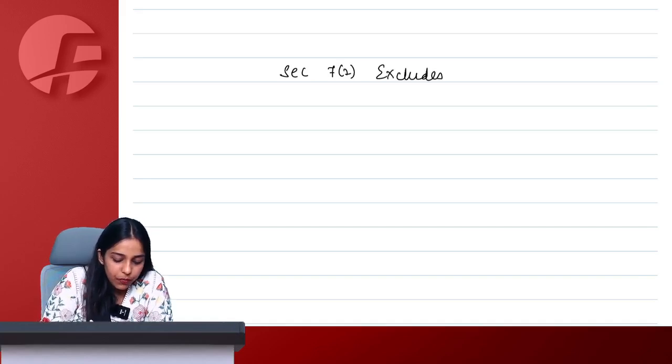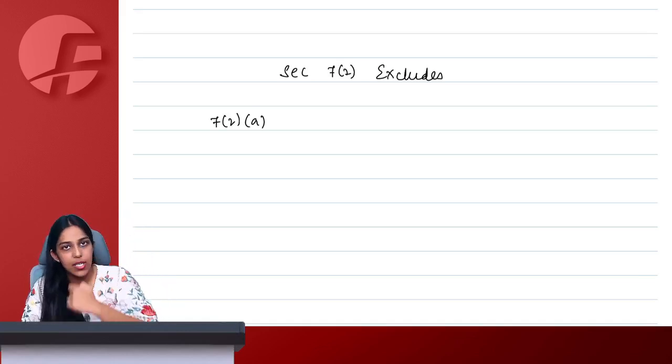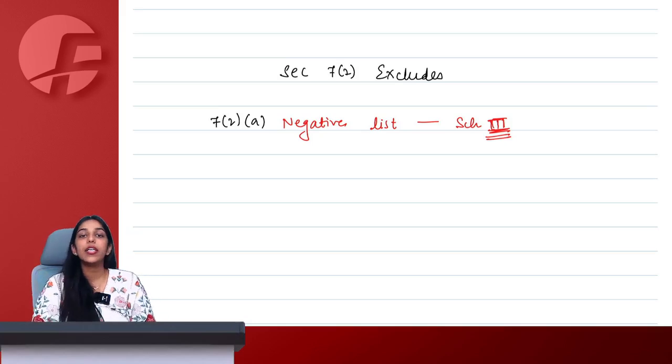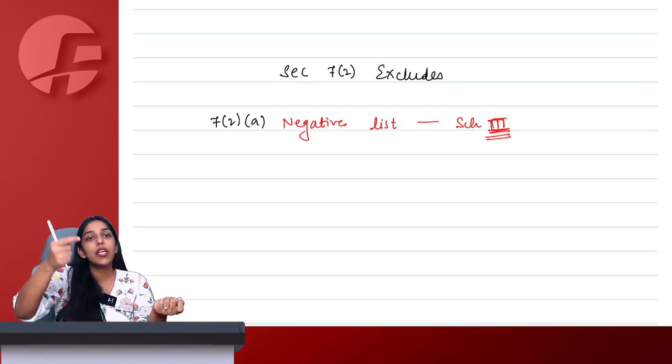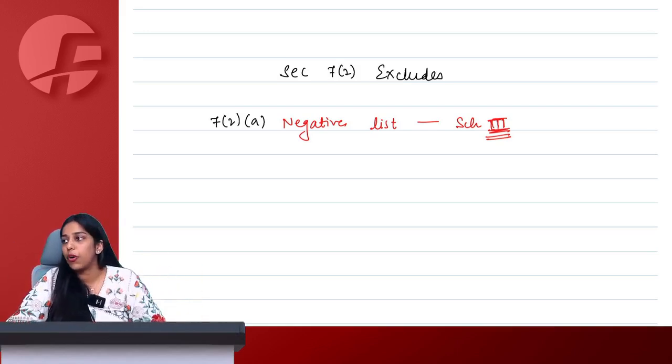Okay. So now under section 7(2), which talks about supply excludes, we have 7(2)(a) and 7(2)(b). First of all, we will discuss section 7(2)(a). 7(2)(a) talks about a negative list given under schedule 3. Now 7(2)(a) simply says that even if something is goods or service, even if it is falling under the definition of supply, we particularly want it to be excluded from the supply definition and outside the scope of GST.